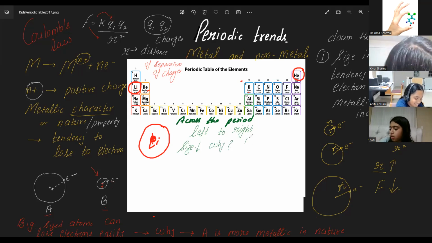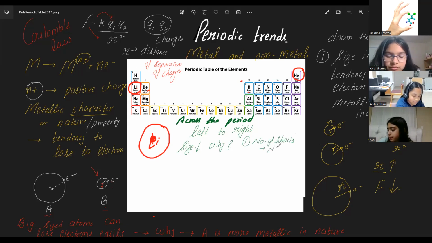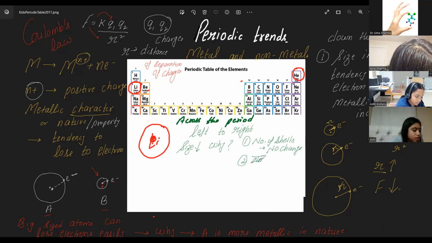First, the number of shells is not changing. No change. So whatever is not changing, you are not going to consider it. Second, the number of electrons in the inner shell. You know the meaning of inner shell?